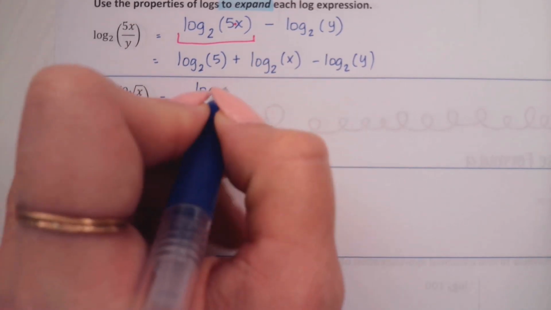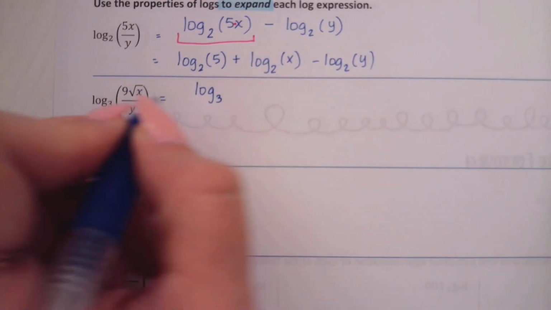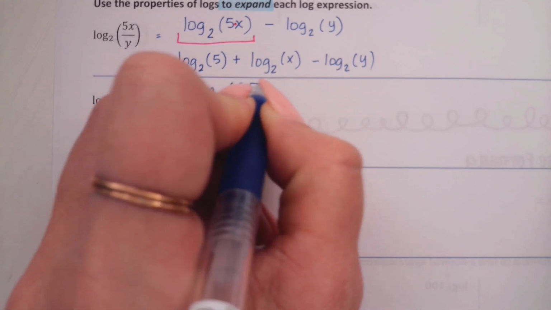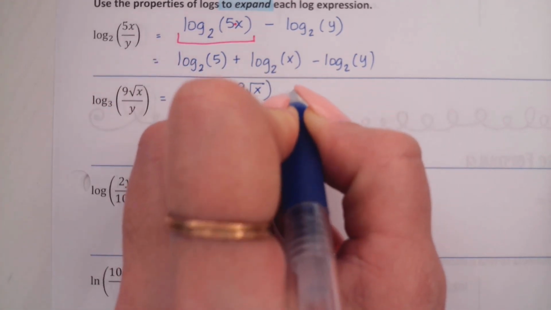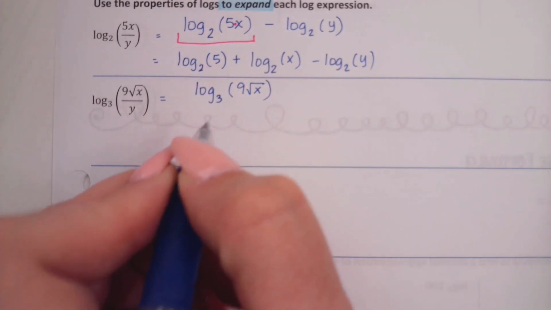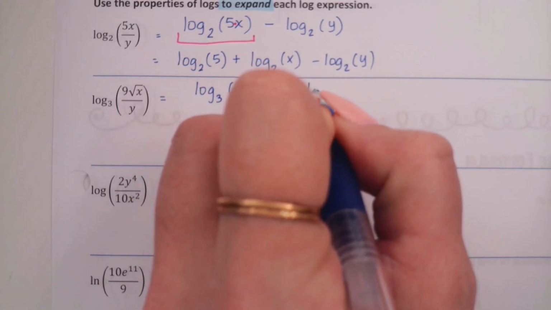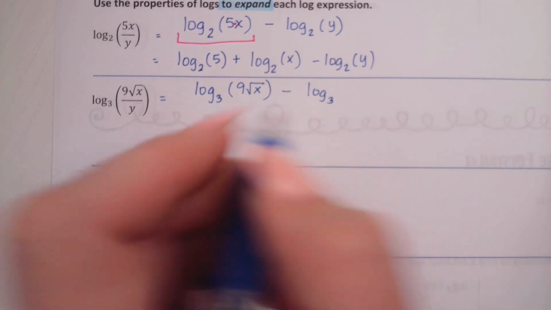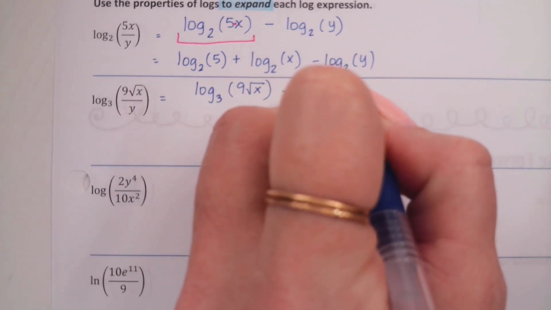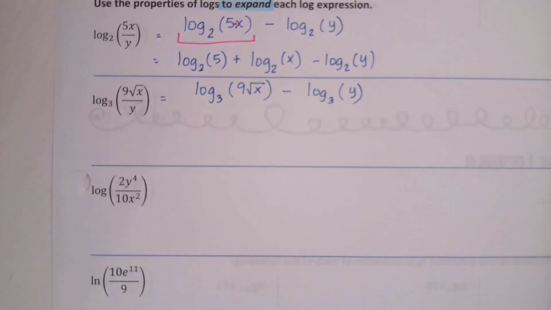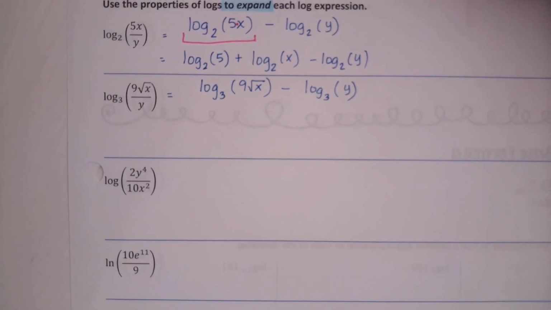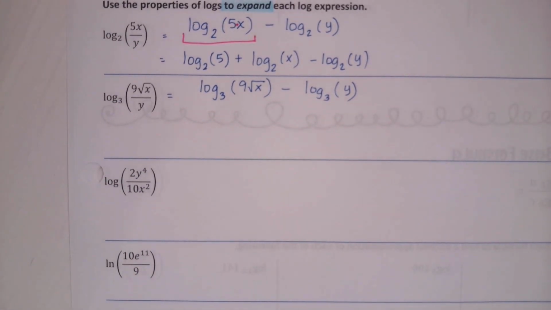So my 2 separate logs are coming now. Log base 3. In my first argument, I'm going to put the numerator, 9 square root of x. And then plus or minus? Minus, because we have the quotient property, good. Log base 3 of our denominator. Now, again, one of those can expand more. Can we see which one needs to expand more?